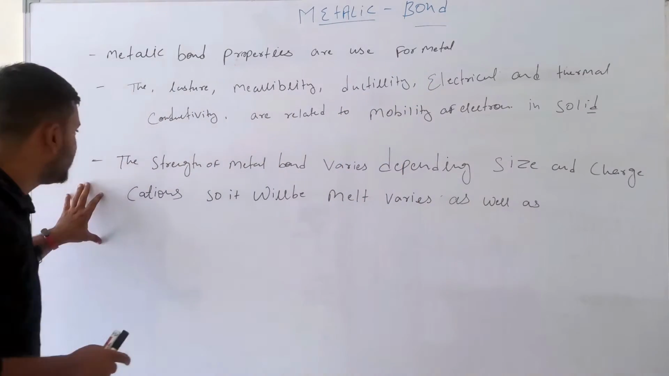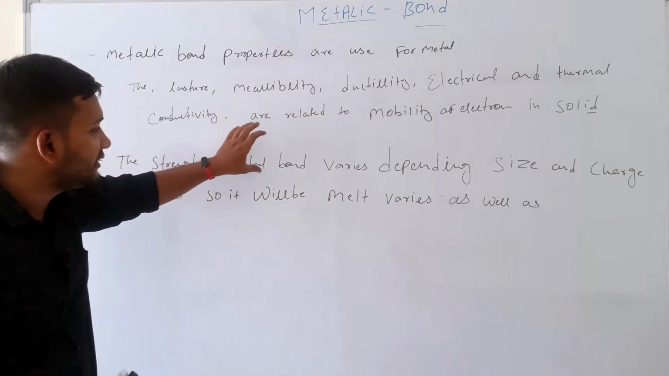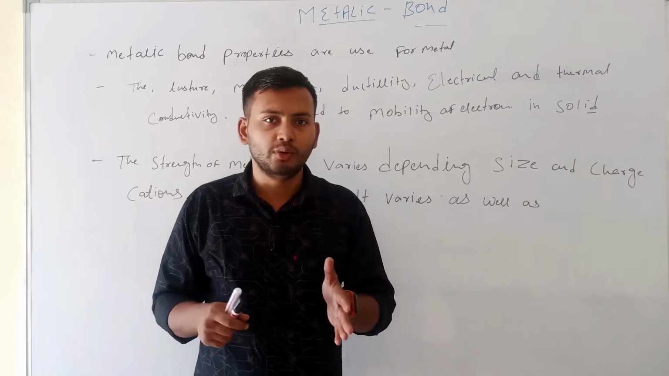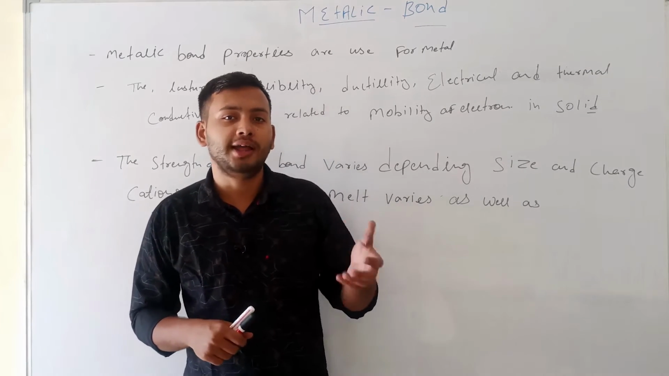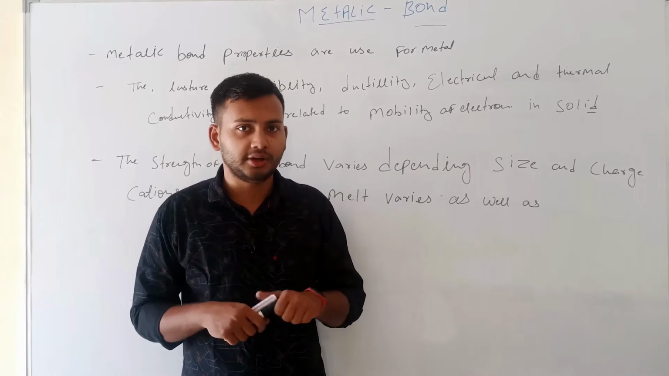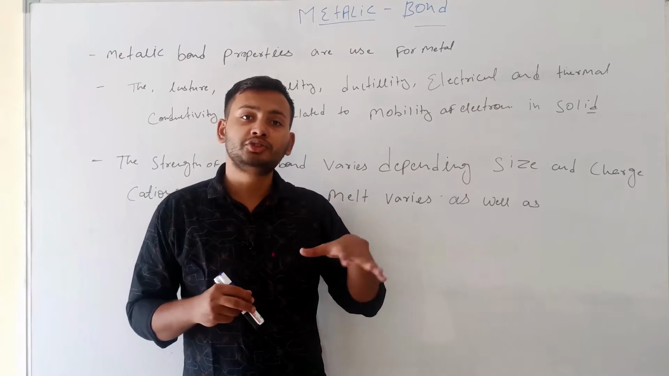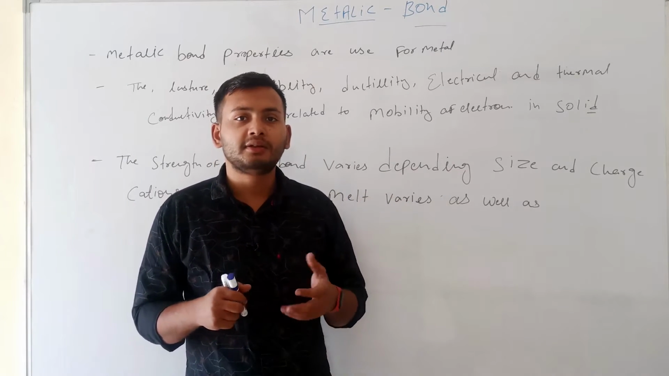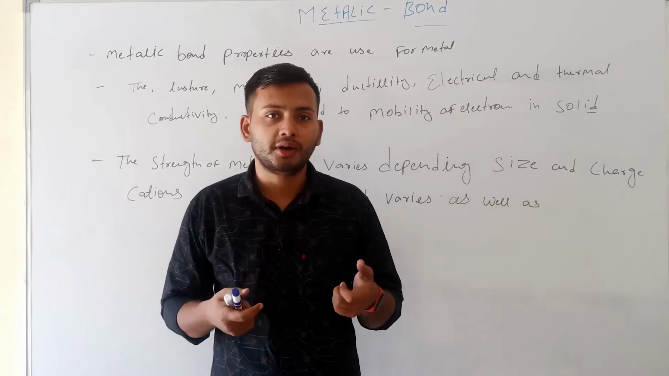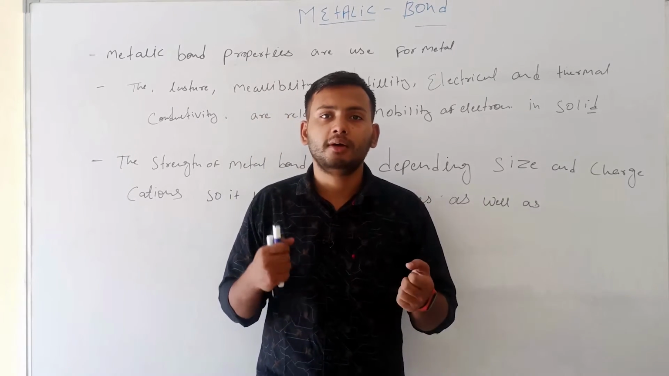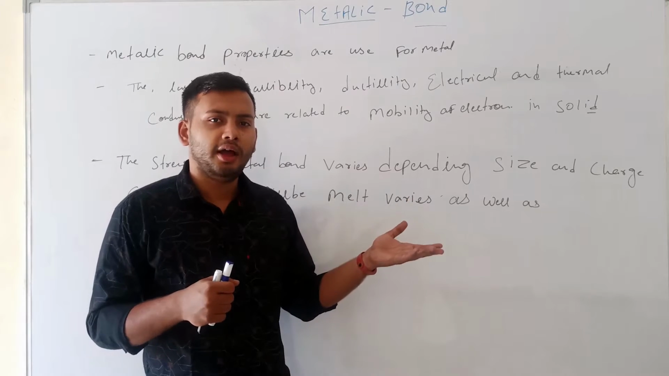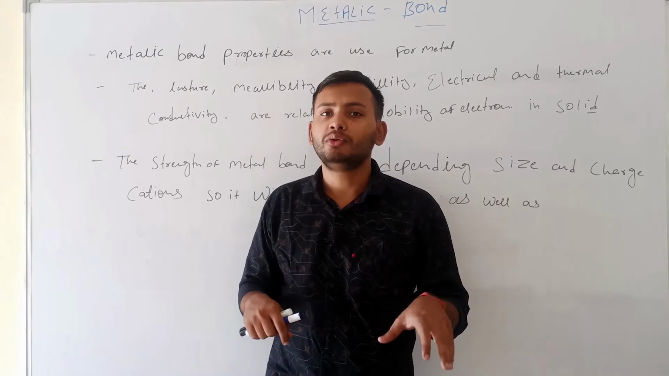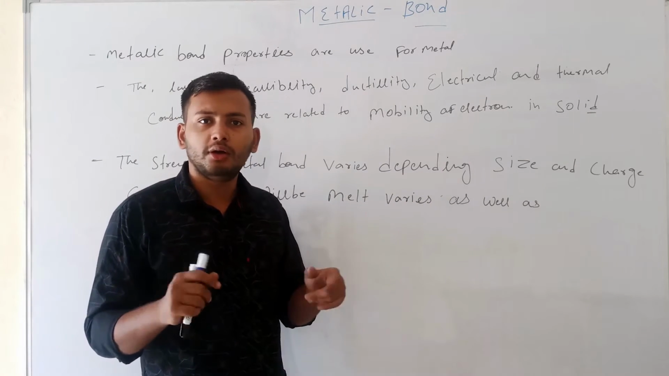The strength of metallic bonds depends on the size and charge. We know that some metals have a very low melting point and some a very high melting point. Like tungsten, whose melting point is very high, more than 2500 degrees Celsius. Iron and copper have melting points of approximately 1500 degrees Celsius. But mercury is basically a liquid at room temperature.